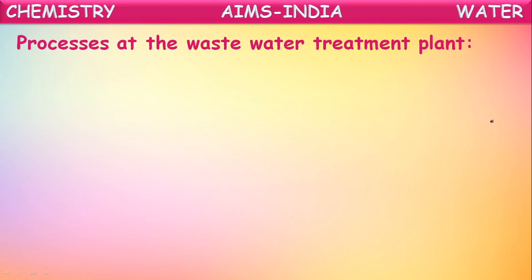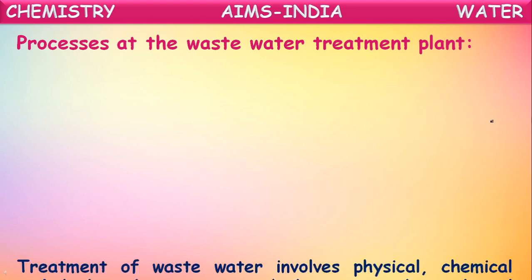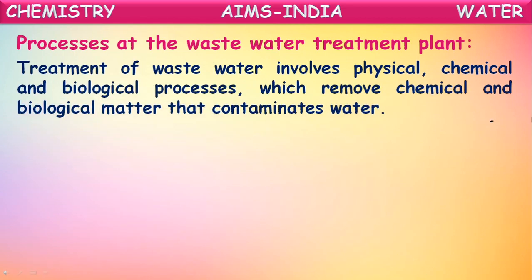Now the process of wastewater treatment, let us see here. How do they purify this wastewater or sewage water? Let us see the treatment. Treatment of wastewater involves physical, chemical and biological processes which remove chemical and biological matter that contaminate water. So all these impurities, chemical impurities and biological impurities, have to be removed from the water.